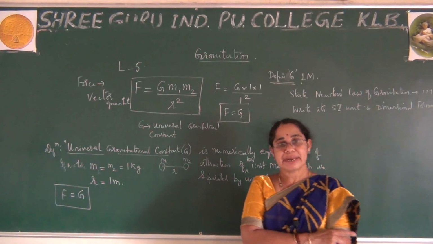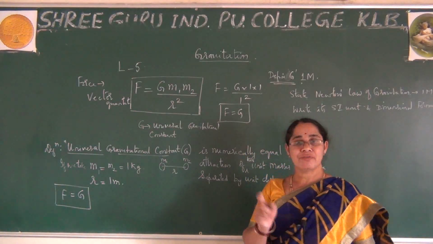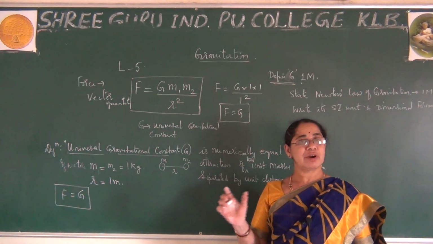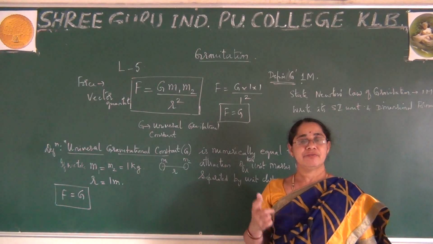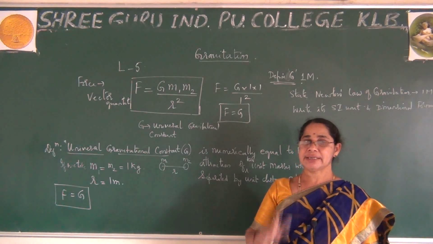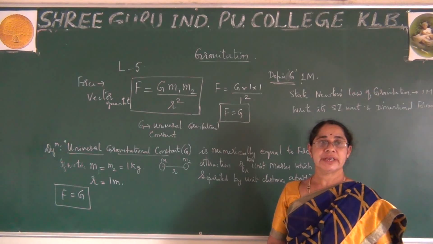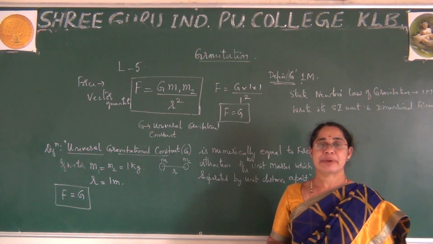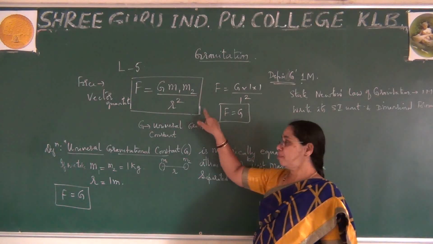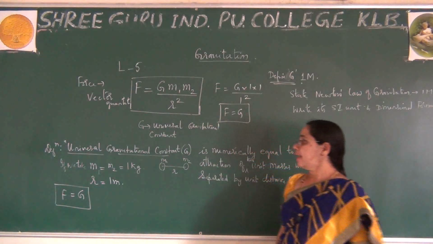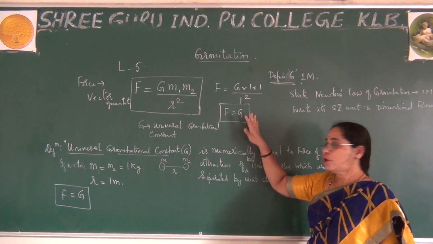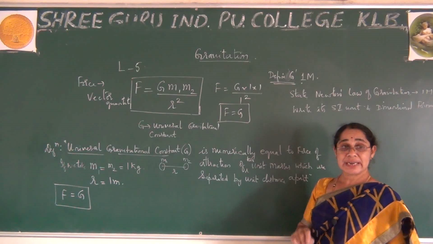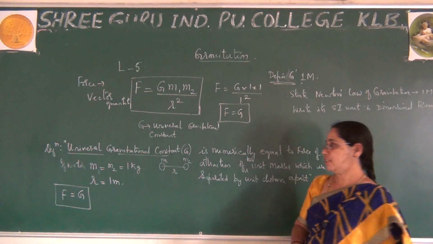But at present, whatever is required I will take the help of vectors and explain, and you will learn thoroughly under the vector chapter. Okay, I think you have followed all these steps. Now let me go for the new concept, the vector form of Newton's law of gravitation.